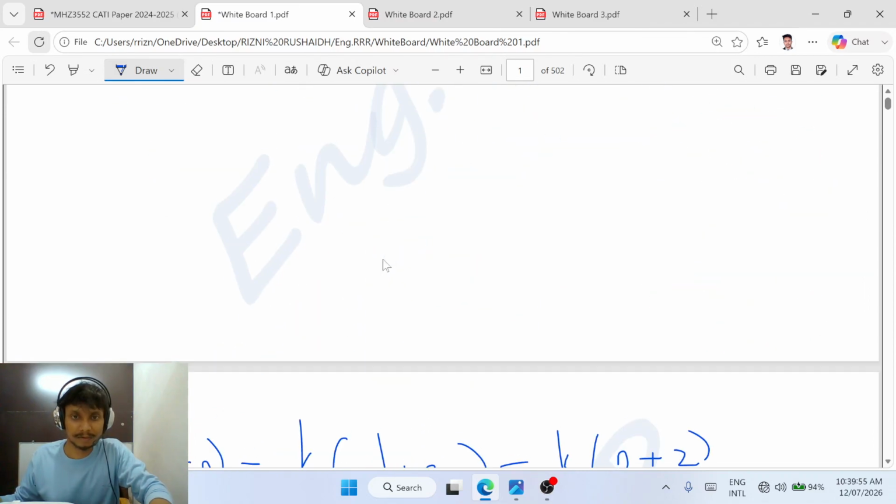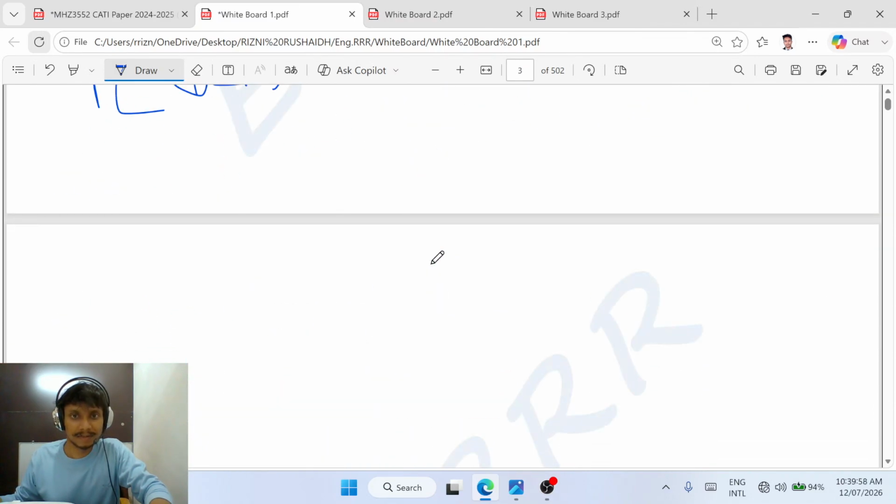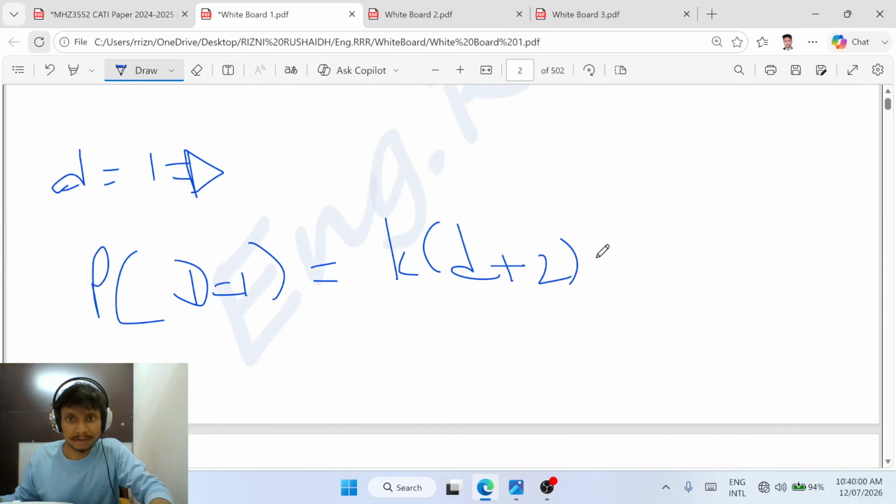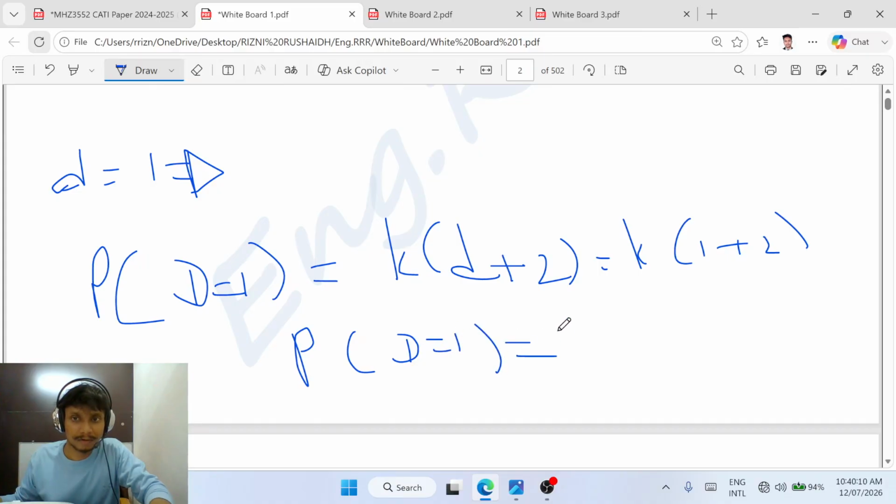Therefore K into D plus 2, so K into 1 plus 2. 1 plus 2 is 3, therefore P(1) is equal to 3K. Okay, 3K.